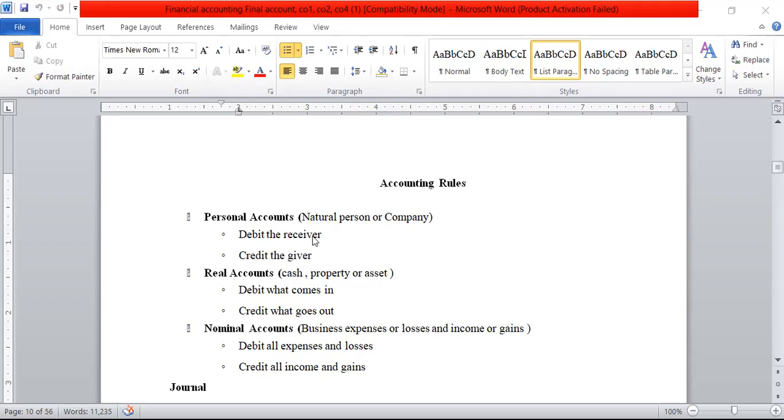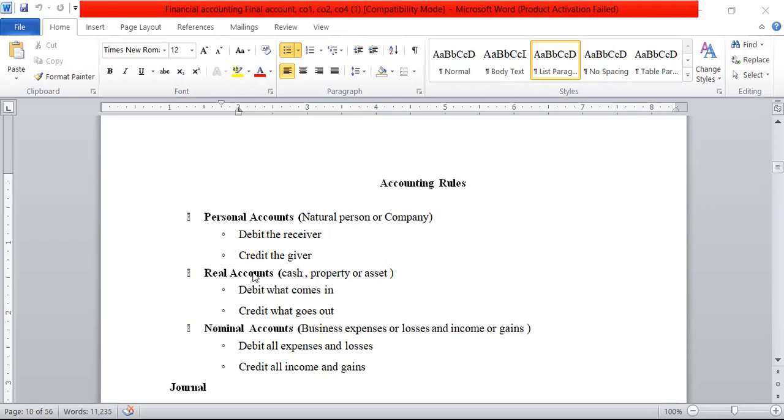For example, cash paid to Ramesh. Here, Ramesh is the receiver. Now, Ramesh account debit to cash. Cash is what we are paying. So two accounts are involved and affected: one is cash account, another one is Ramesh account.